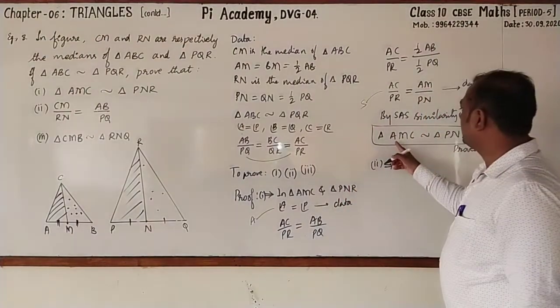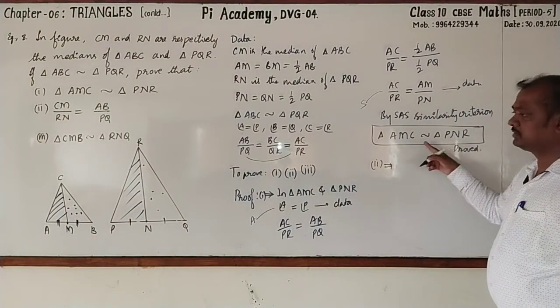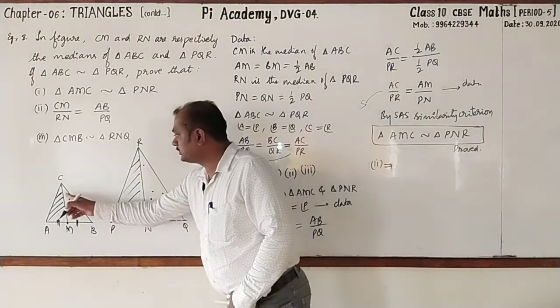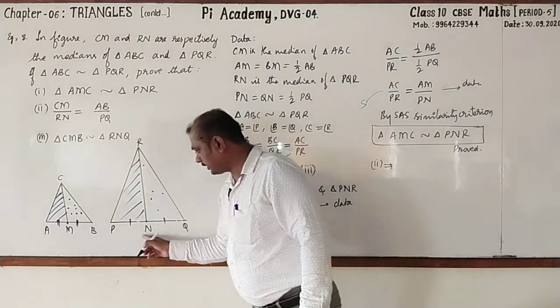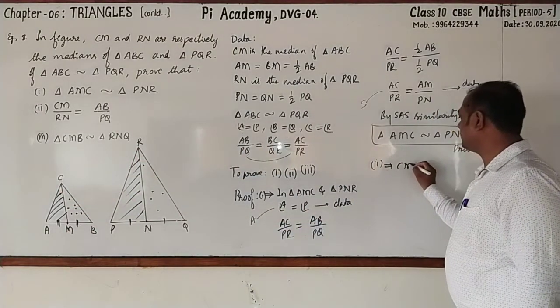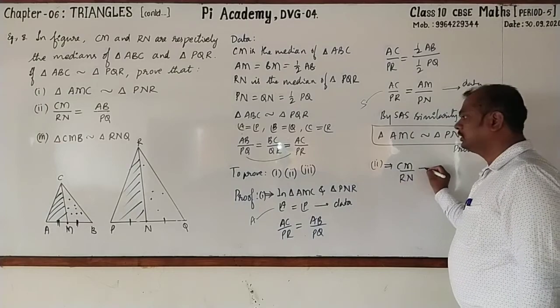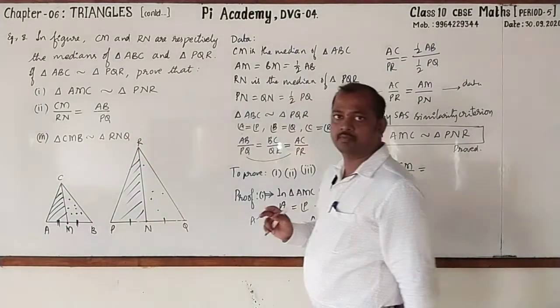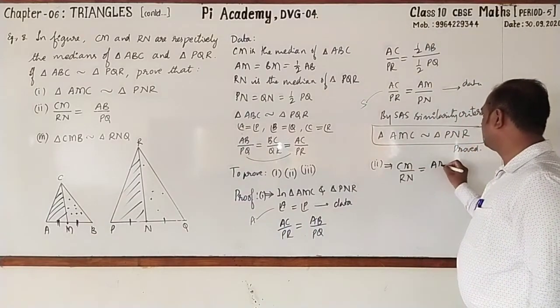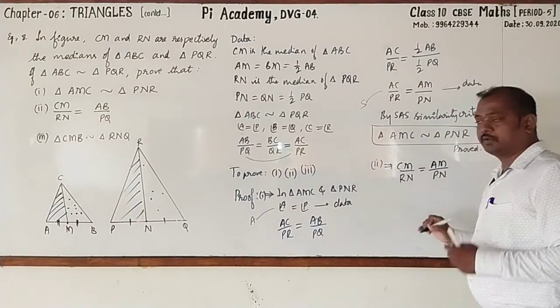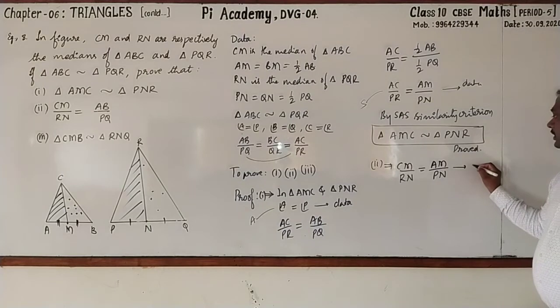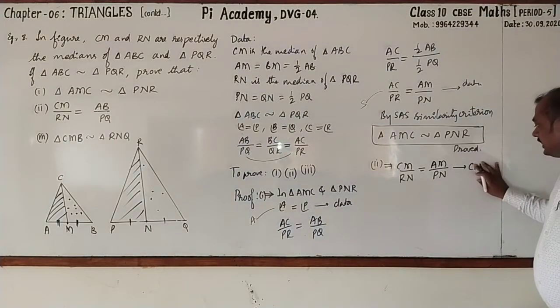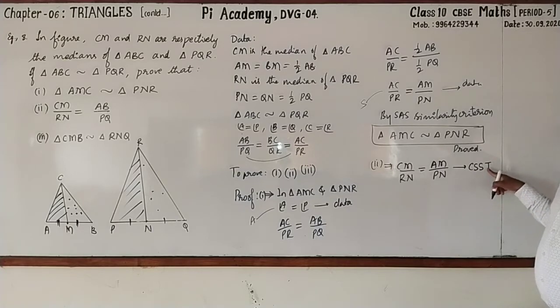As these two triangles are similar, I'll write CM by RN is equal to AM by PN. Followed. What is the reason? Corresponding sides of similar triangles, CSST.